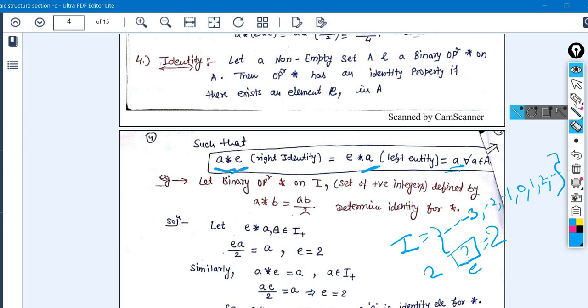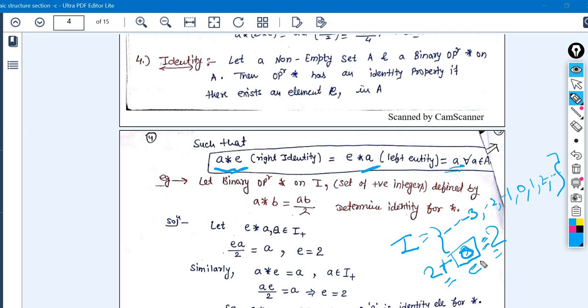I'm erasing this. I'm taking the definition of the operator as plus, right? So what do we have to add to 2 to get the same answer as a resultant? Of course, if we add 0 to any element, the resultant is the same value. So it is clear that for the additive property, to get the identity element we always add 0 to that particular element to get the same element, because it's a very general thing.